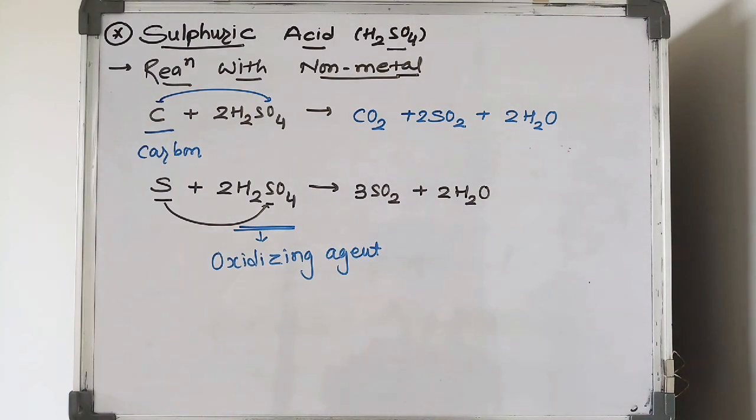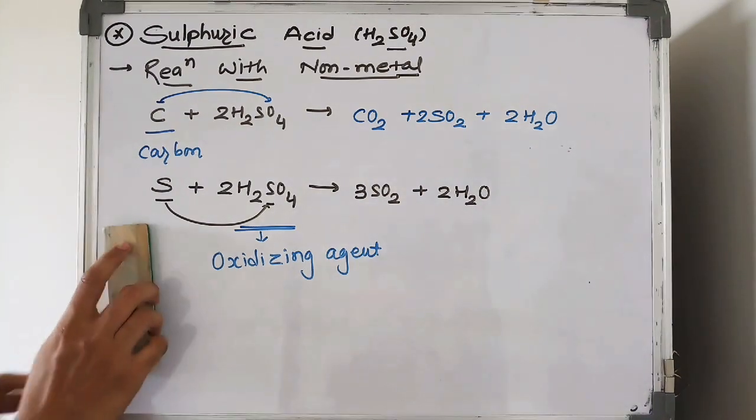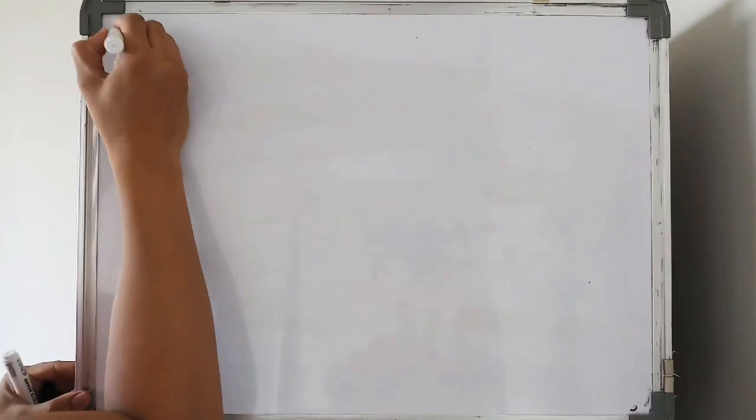Okay, now student, after this we are going to study the group number 17 elements.